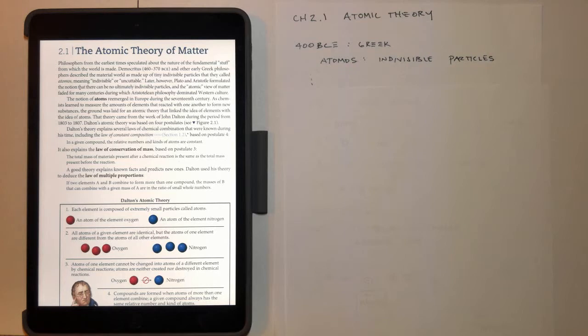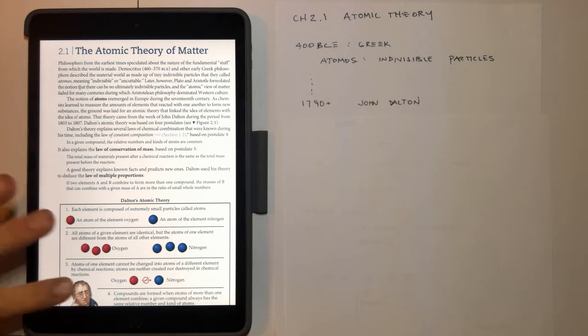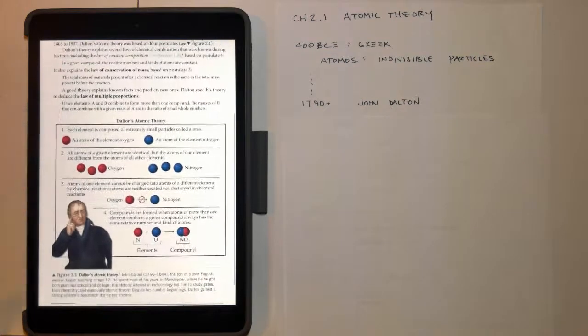Well, at that time, the Greeks had a word for indivisible particles that made up everything, and that word was atomos. And from there came the first ideas that everything was made up of small indivisible particles. That went dormant for a number of years, and then in about 1790 or so, a gentleman named John Dalton came along, and he had the first atomic or atom theory.